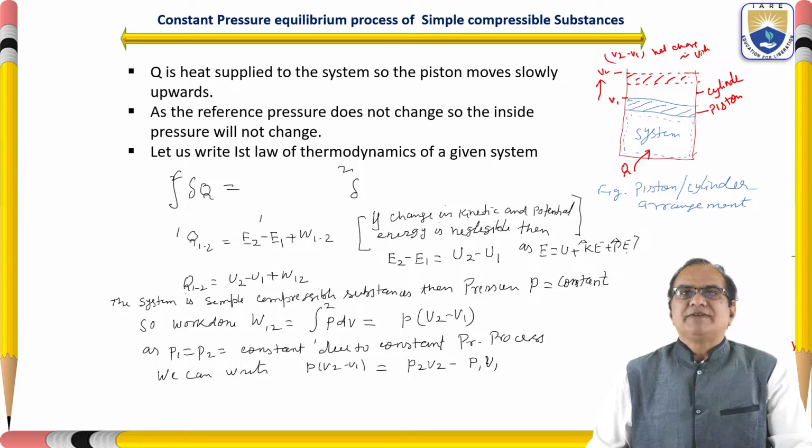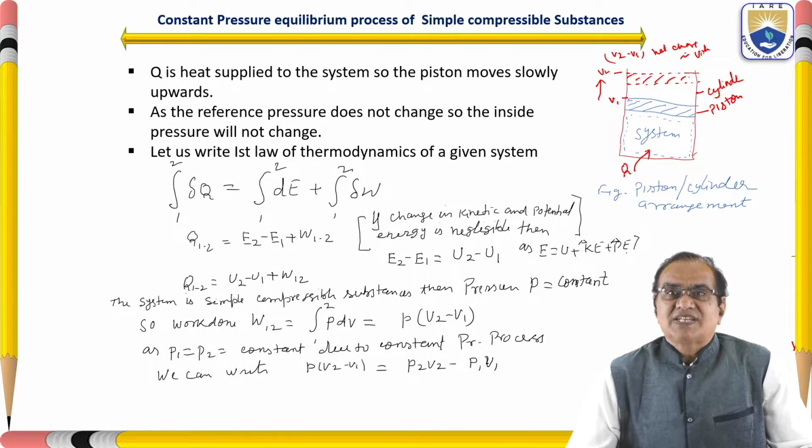So let us write the first law of thermodynamics for a given system.